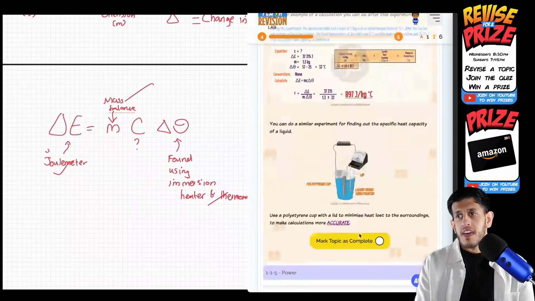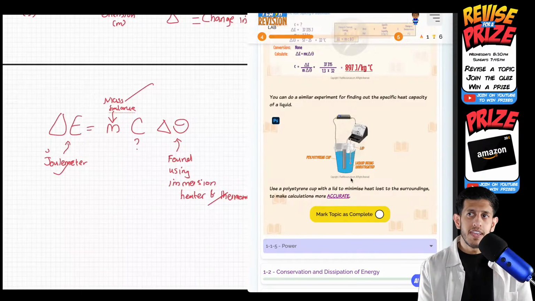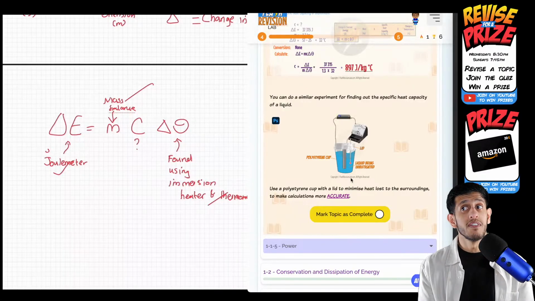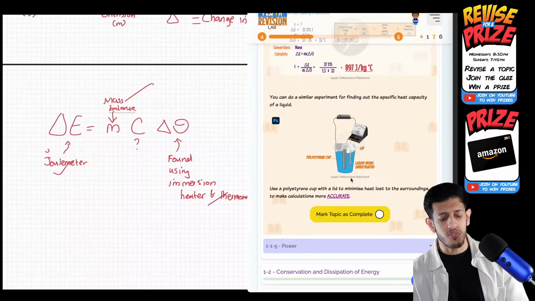Okay. And here, just a small bit, if it's for a liquid, it's set up slightly differently. You have an immersion heater in there, but you don't have a metal block, right? It's a liquid, so it's loose. You need to put it in something. So we put it in an insulating cup. In this case, polystyrene is used. And you have a lid on top to stop the heat from escaping. Okay, so it's a subtle difference.